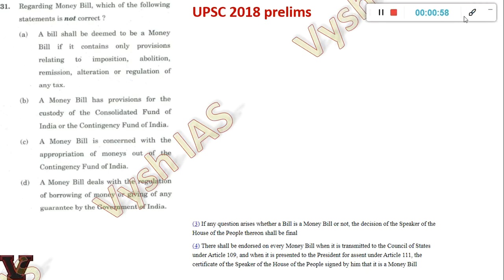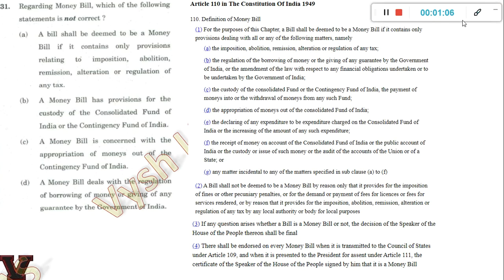So the first question is a direct polity question. It's a money bill question. They are directly asking the money bill definition. You know Article 110 gives the definition of a money bill, and here they have taken everything directly. Only there was a controversy here, as the statements were confusing. If you see the first one, the question asks which is not correct, which means 3 of them should be correct.